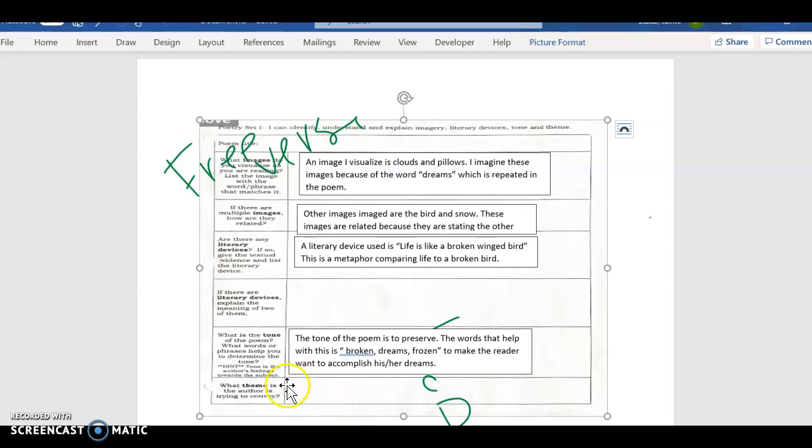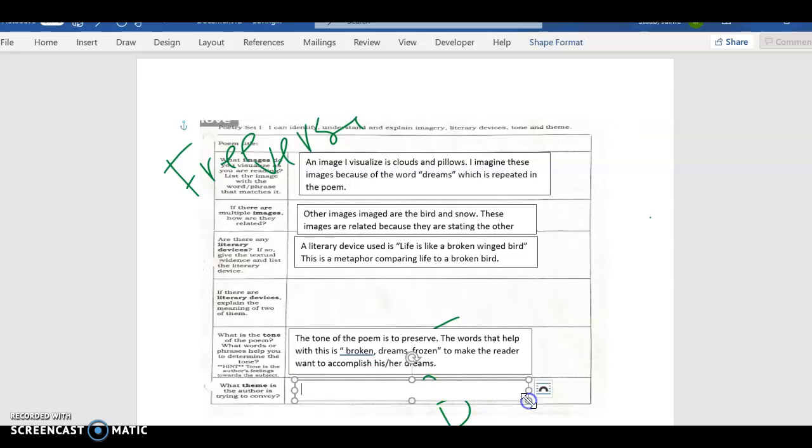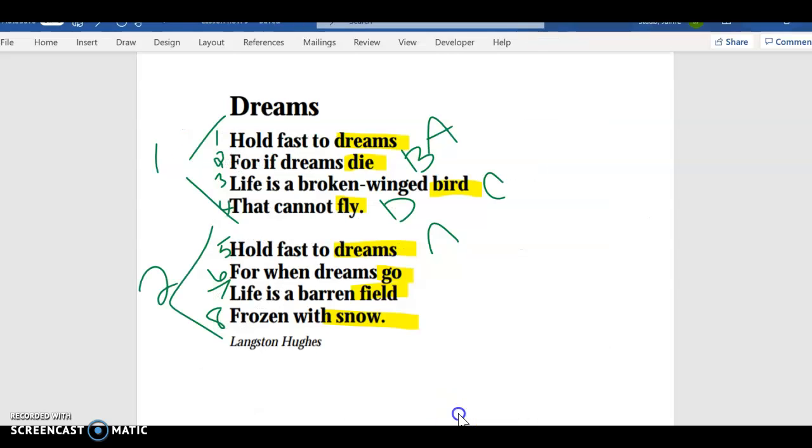So the theme of the poem, remember, theme is the lesson that you learn. And the theme here is that we need to work hard through life, even when it gets tough. So the theme of the poem is to work hard, even when life gets tough. Remember, theme has to be positive and has to be able to relate to all people. If you want to make sure you fill out your chart for your poem, you will definitely have multiple things in here because there is a lot of symbolism in yours.